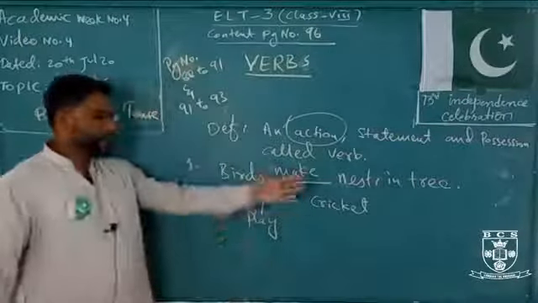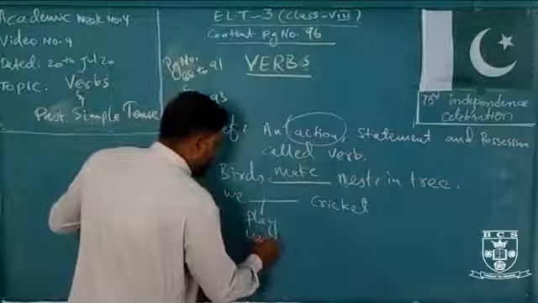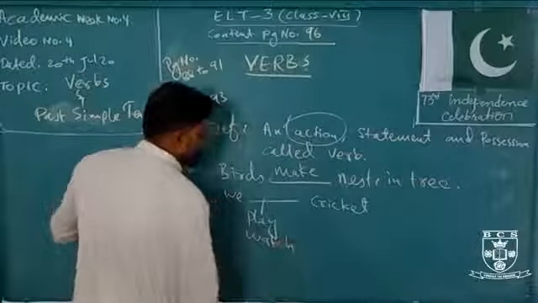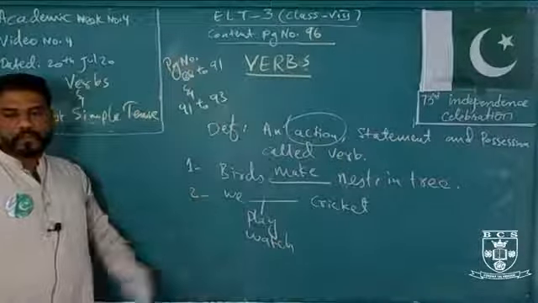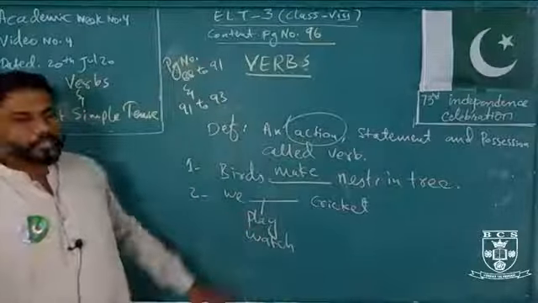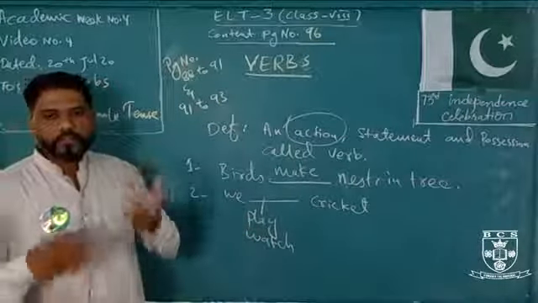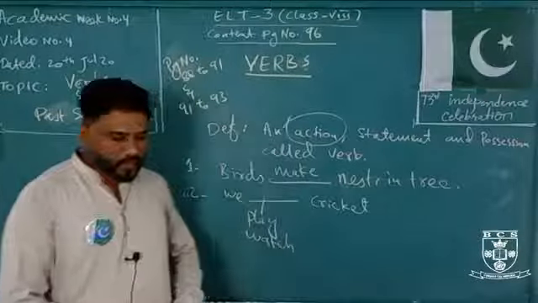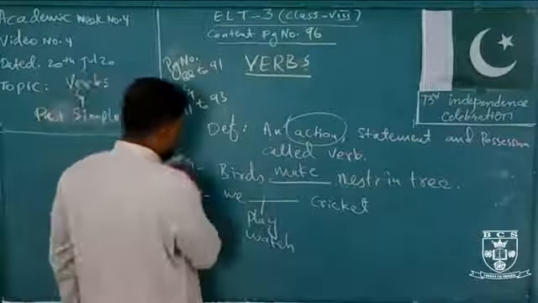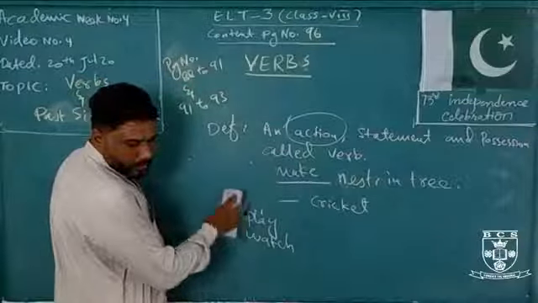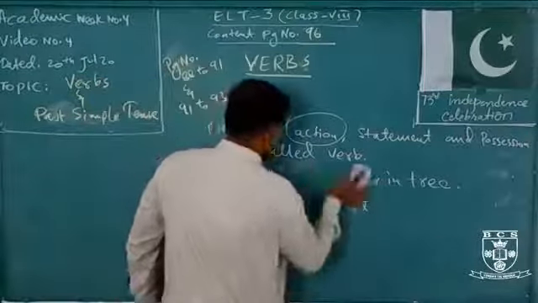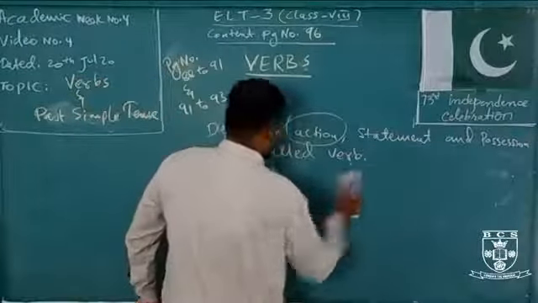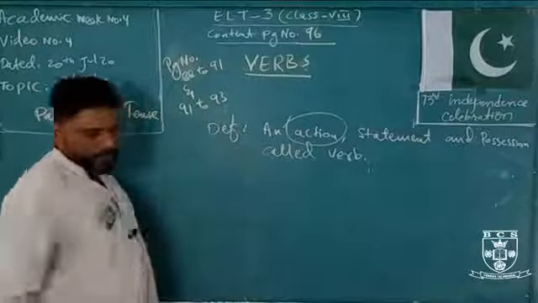You can put we play cricket. You can put we watch cricket. Okay, two verbs are there. We play cricket. We watch cricket. So this is the way that you can put any verb that suits there. This is in exercise number 2 at page number 91. Okay. Next exercise regarding the verb is there.